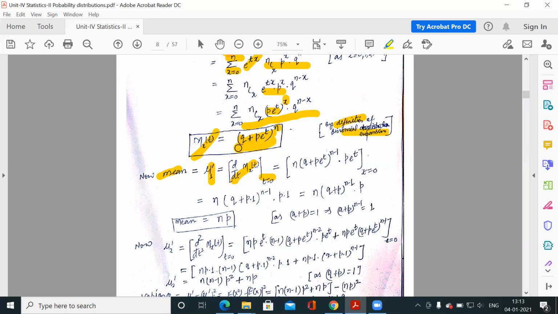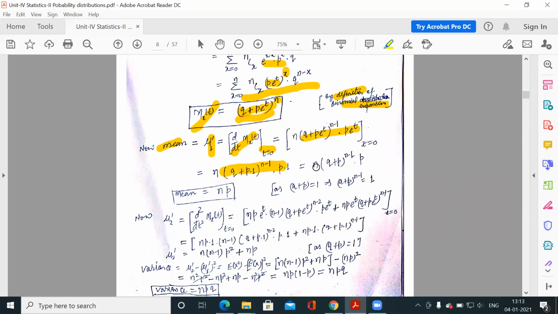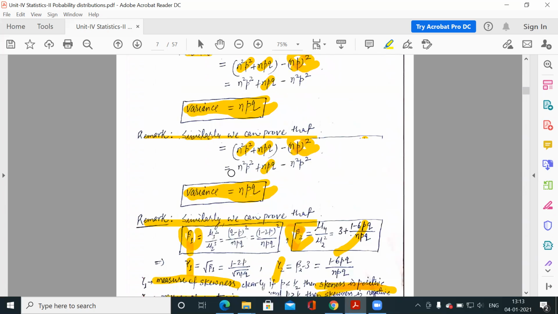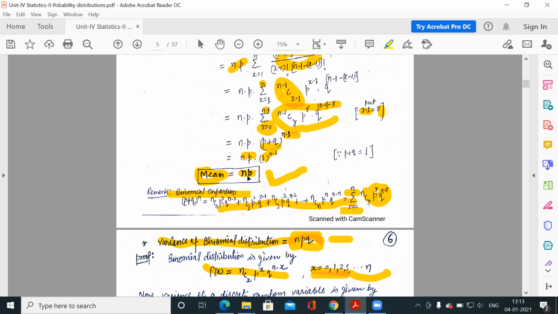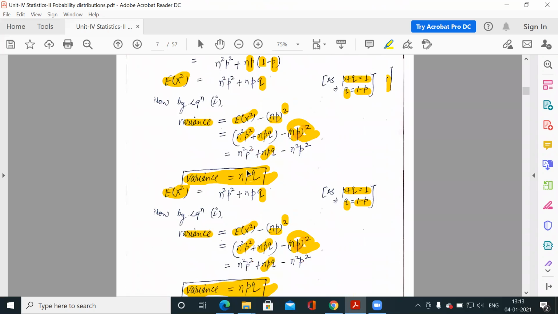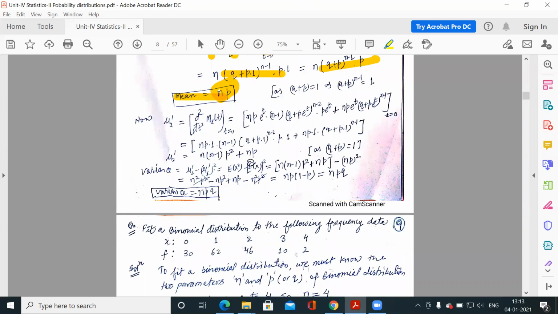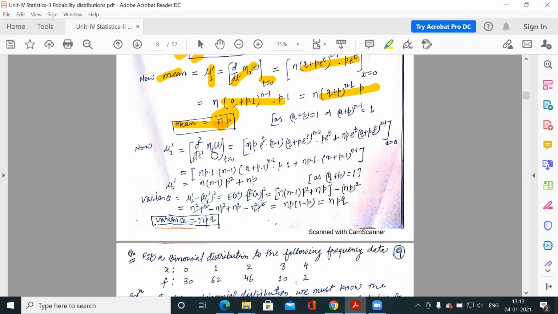After simplifying, you can see that the mean we are getting is np, like we already proved. So we can derive the mean and variance from this moment generating function also.